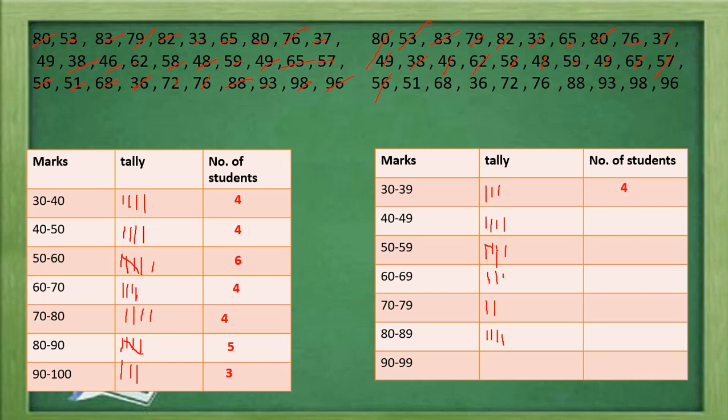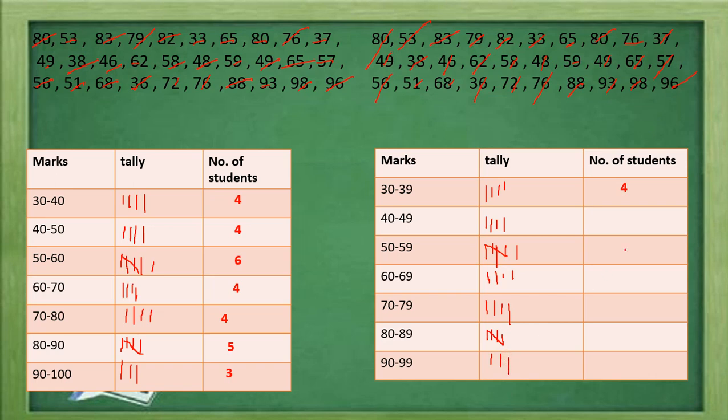Now here we have to make the tally diagonally, so it shows 5. 51, again it is in 50 to 59. 68, 60 to 69. Then 36, 30 to 39. And 72, it is in 70 to 79. 76, again it is in 70 to 79. 88 in 80 to 89. So here make the tally diagonally. 93 is in 90 to 99. 98 also in 90 to 99, and this 96 is also in the 90 to 99 group.